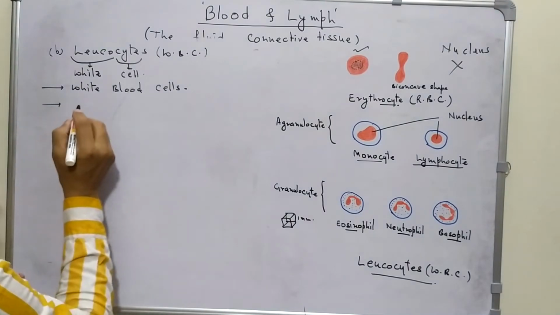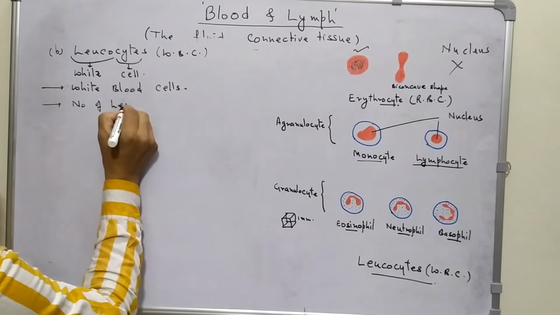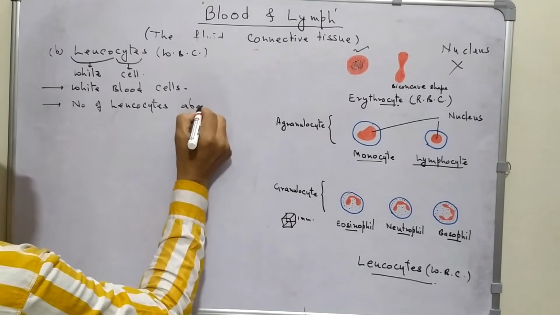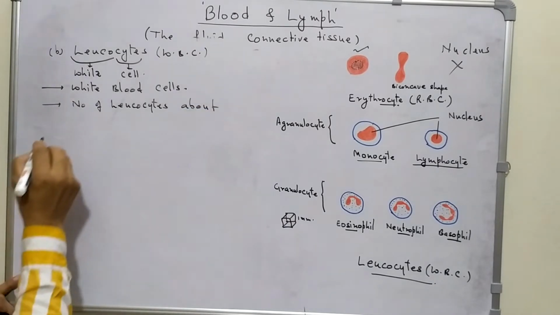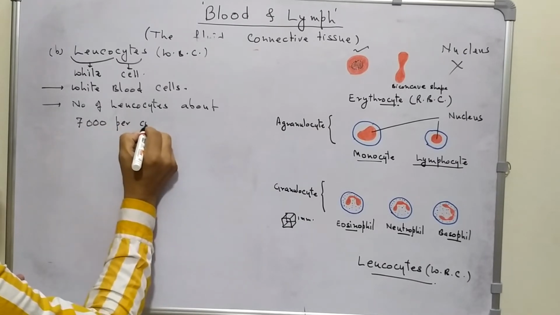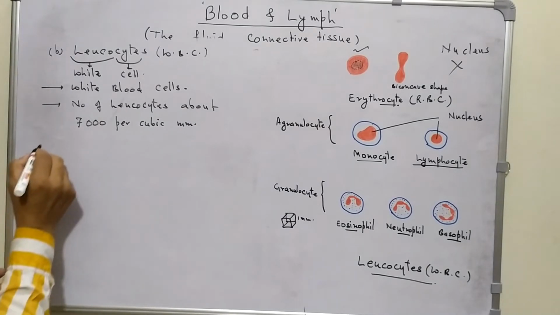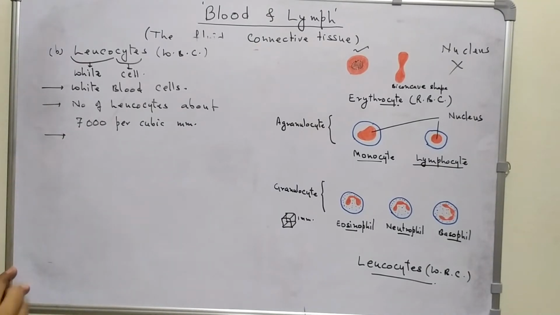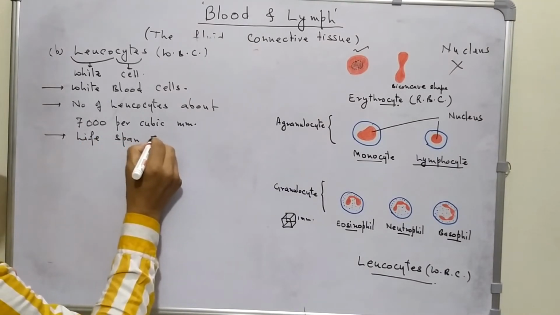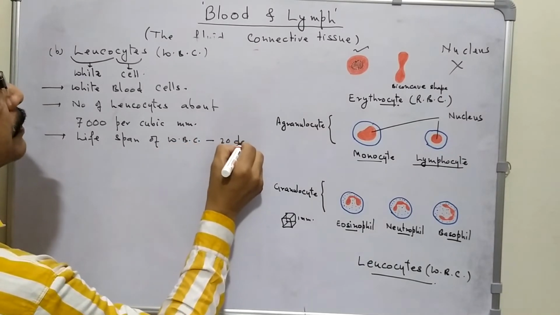The number of leukocytes is about 7,000 per cubic millimeter, and the lifespan of WBC is about 20 days.